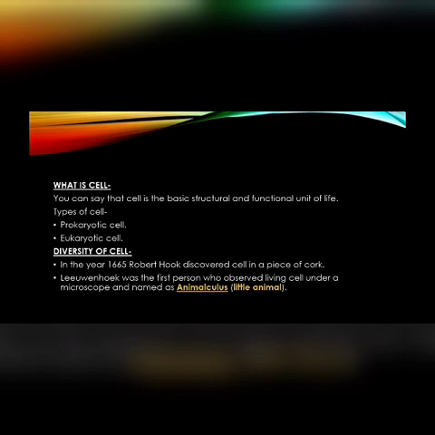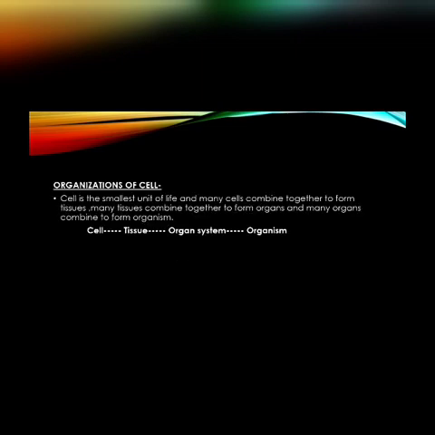Now we will see the organization of cell. As I said earlier, cell is the smallest unit and many cells combine together to form a tissue, and many tissues combine together to form an organ. So we can say that cell is a structural and functional unit of life.